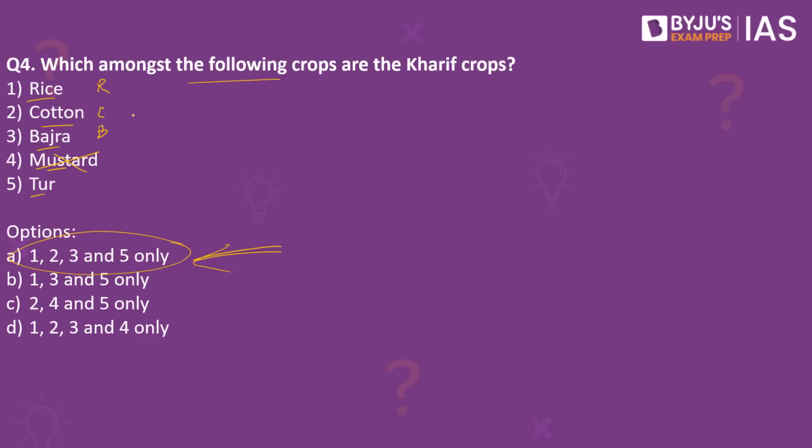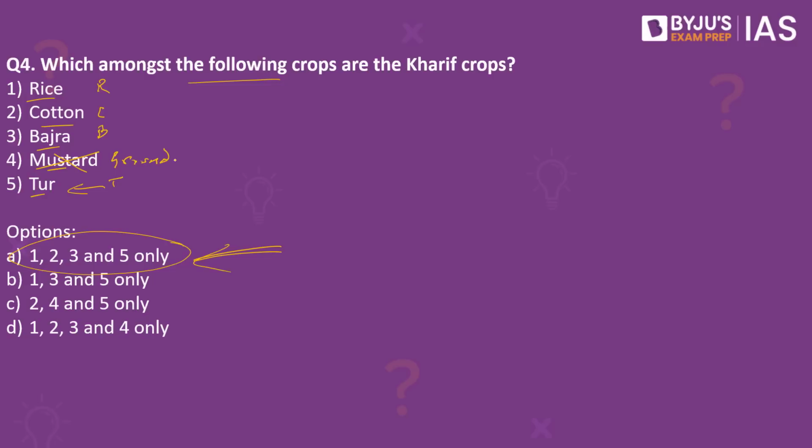If you are a supporter of RCB or any other team as well, remember we have RCB, which stands for rice, cotton and bajra, and we also have GT as well, which stands for Gujarat Titans, where Tur stands for tur and groundnut stands for Gujarat.